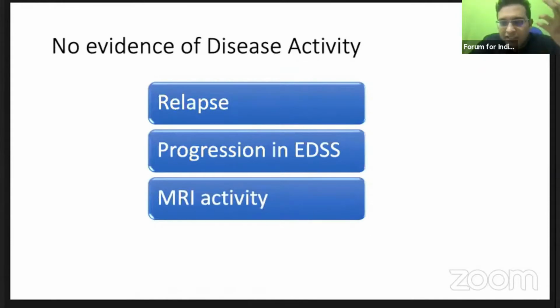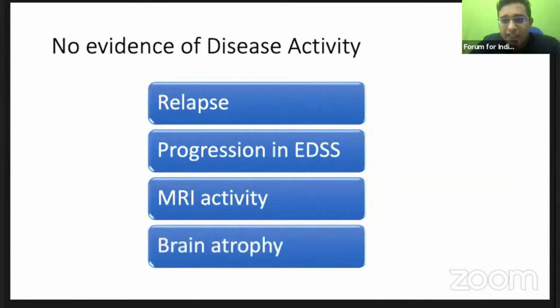We discussed in the last class extensively regarding the McDonald criteria. And also, after this activity occurs, we know there is inflammation and there is gliosis, that is brain atrophy. So these are the factors which we need to see. If there is no relapse, no progression, no MRI activity, and no brain atrophy, we can confirm and say that there is no evidence of disease activity.